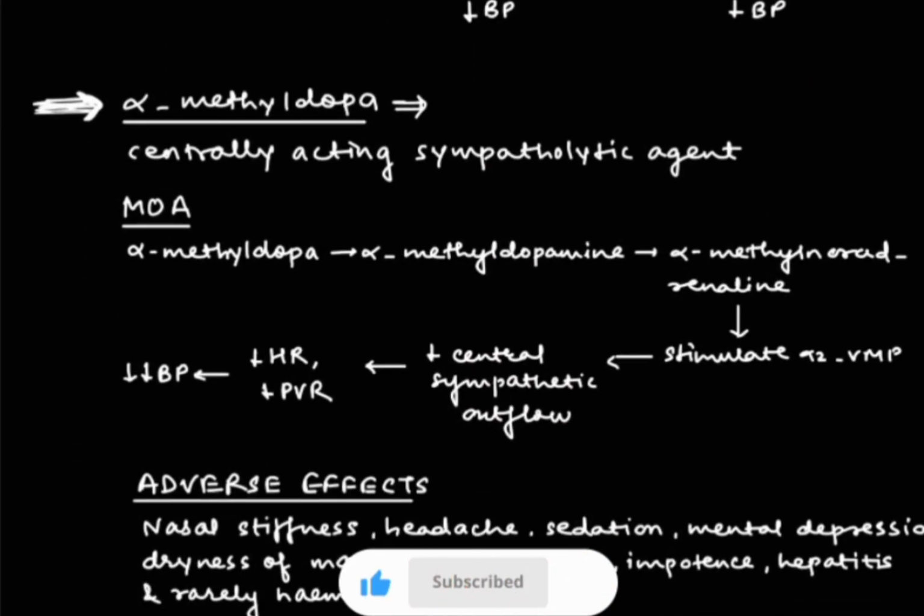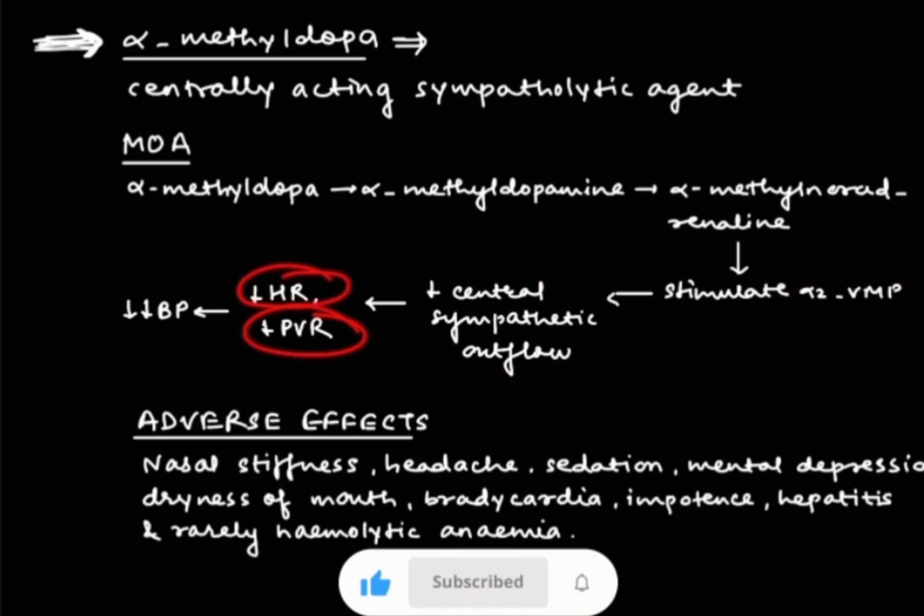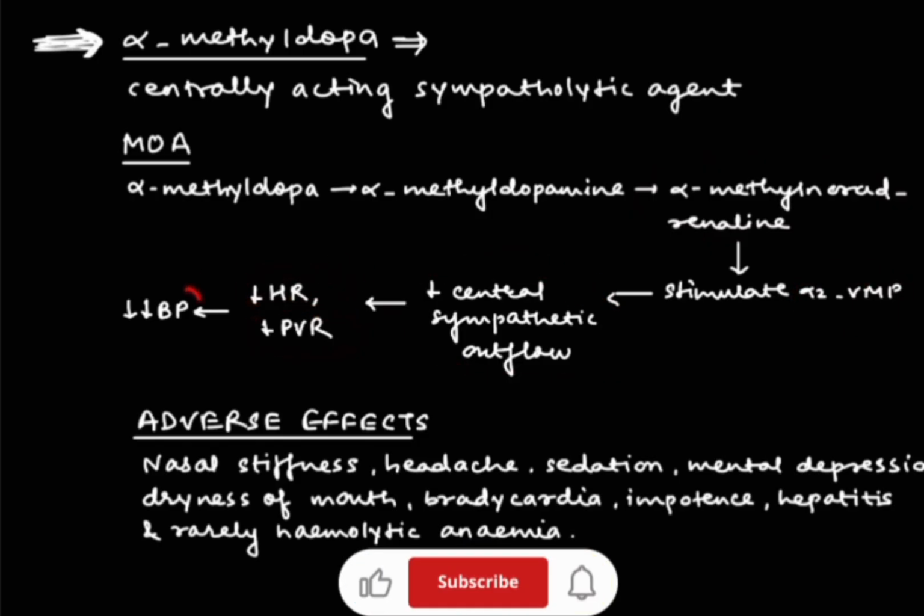Now we are going to see about alpha methyldopa. So this is also a centrally acting sympatholytic agent. Now we are going to see about mechanism of action. So first, alpha methyldopa will get converted into alpha methyldopamine, which gets metabolized into alpha methylnoradrenaline, which will stimulate the alpha 2 receptors in the VMC and decrease the central sympathetic outflow, which will lead to decreased heart rate and decreased peripheral vascular resistance. Hence, BP will get decreased.